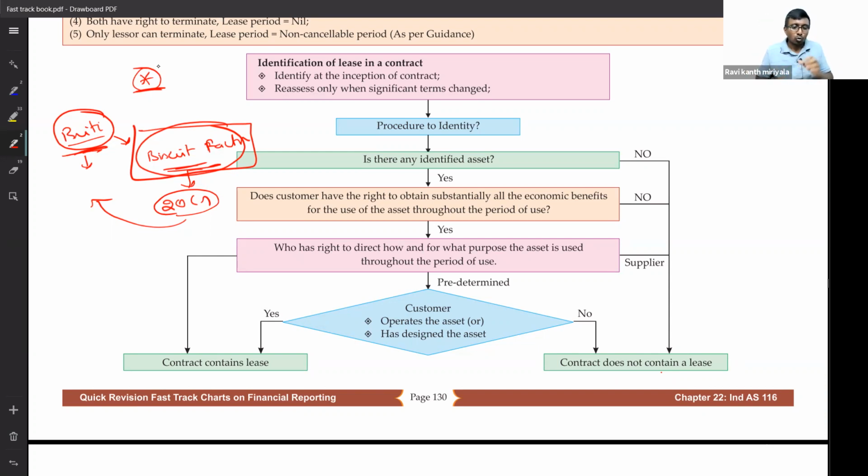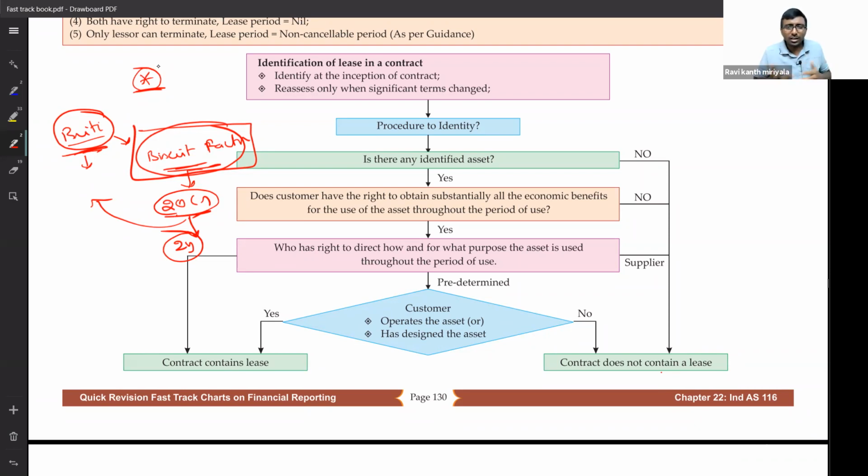Next, who is actually controlling? When to switch on, when to switch off, in the sense when the production should start. What is the design of the biscuit, the quality of the biscuit? Suppose everything is under the control of Britannia. That means, suppose the 20 crore products are going to be produced within 2 years. That means it is like a factory given to Britannia on lease for 2 years, strictly speaking.